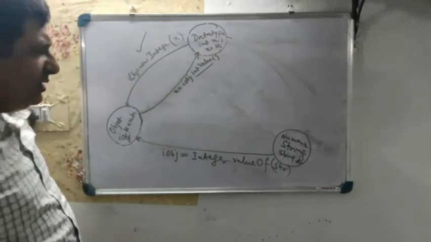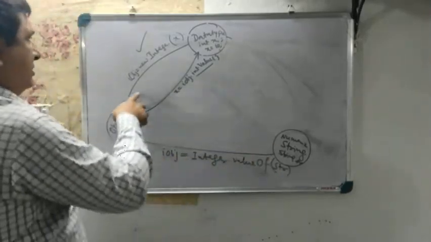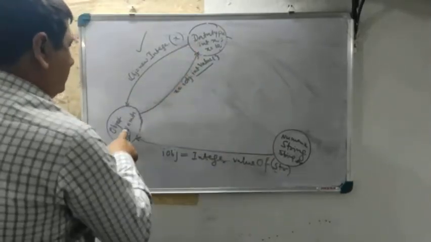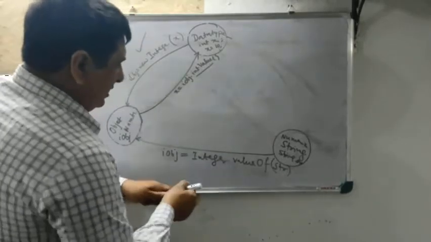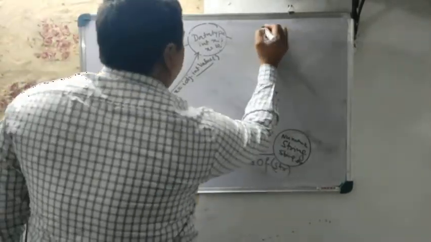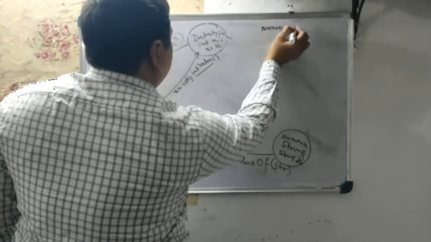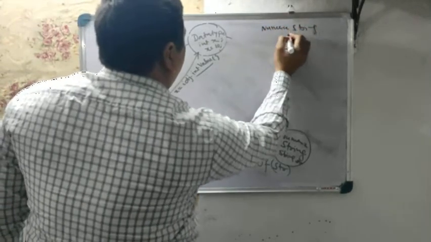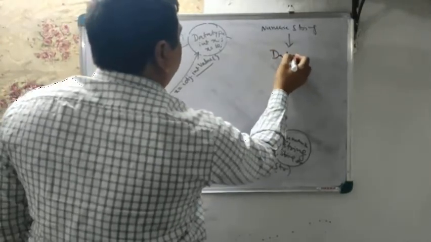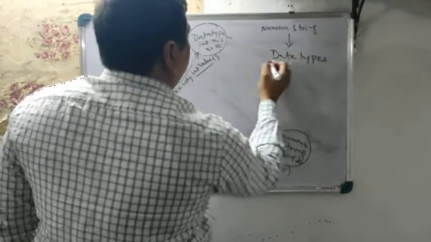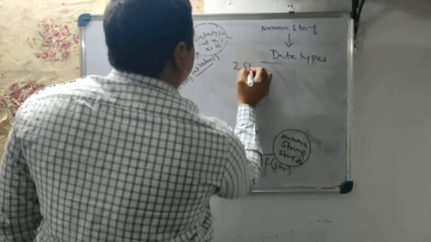Now, what does it mean? Try to understand. If I have a numeric string and it needs to be converted into a data type, what do you need to do? Two steps.